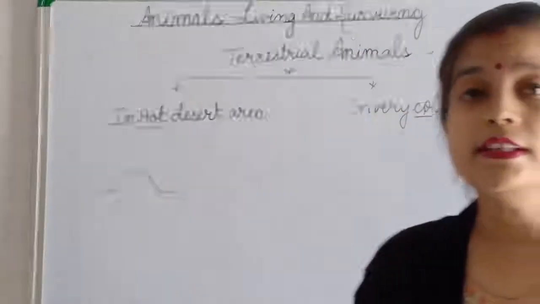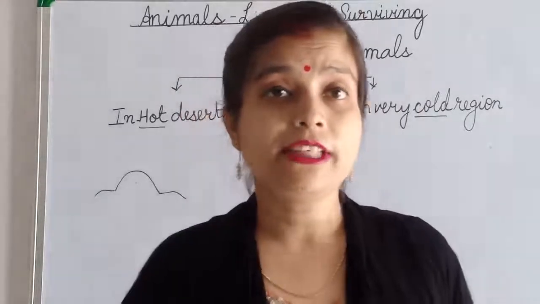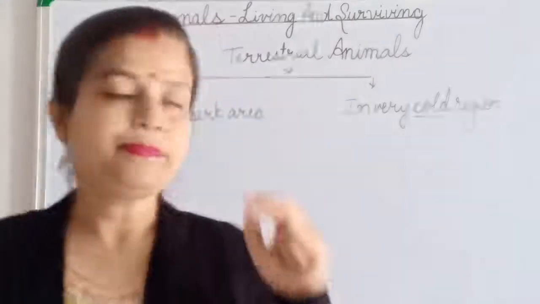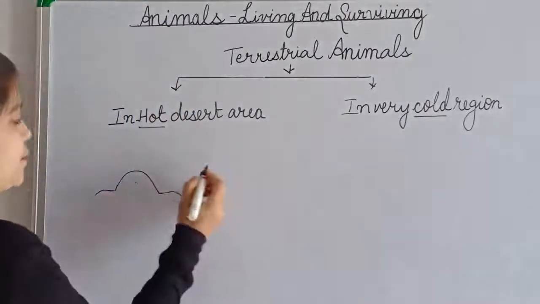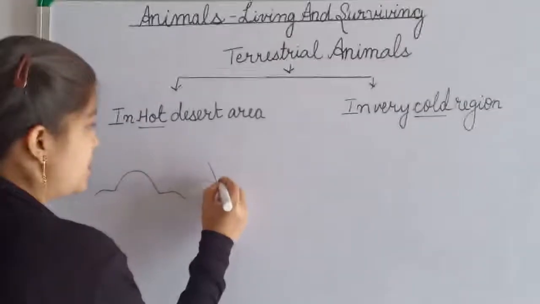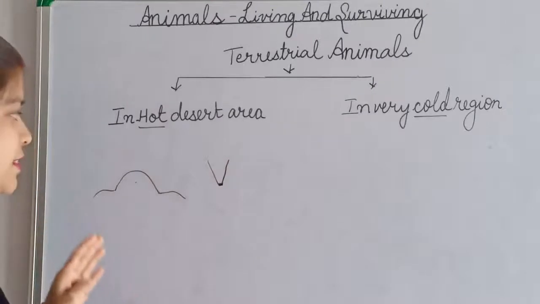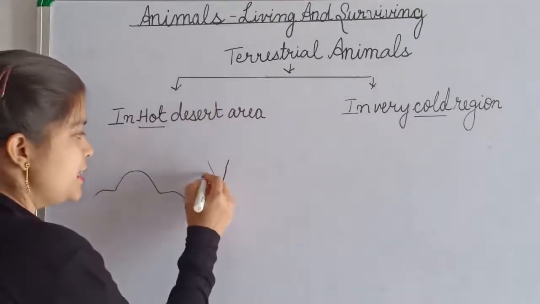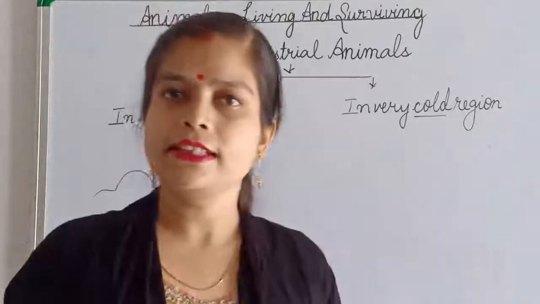Now, third, camel has padded feet. Okay, they have padded feet. For example, you have seen your shoes. If you have pointed shoes, then it is difficult for you to walk in a desert area, in sand.